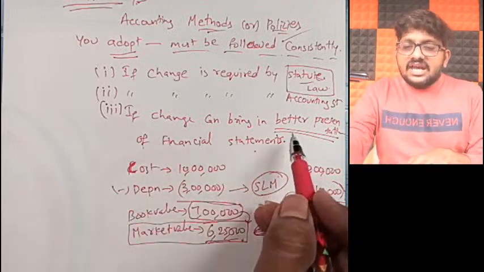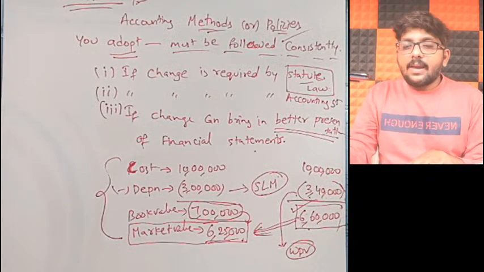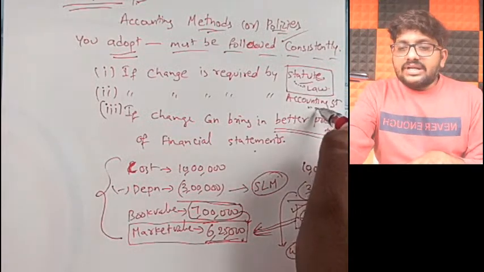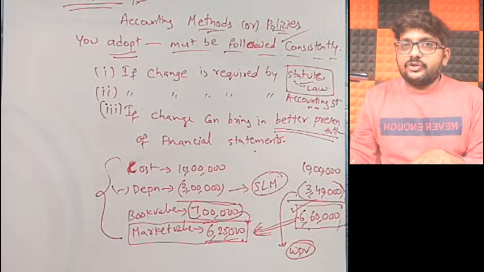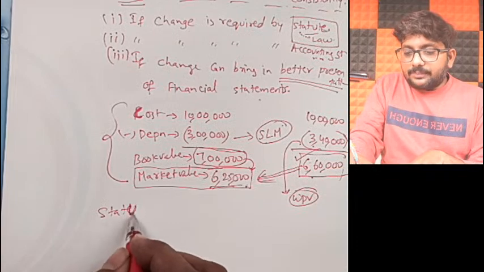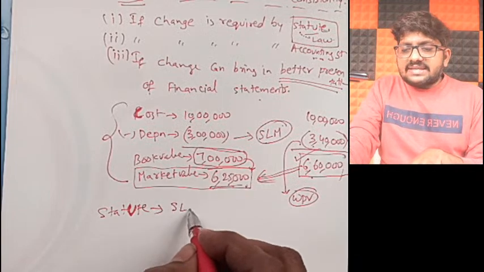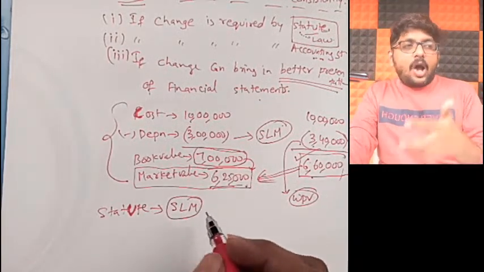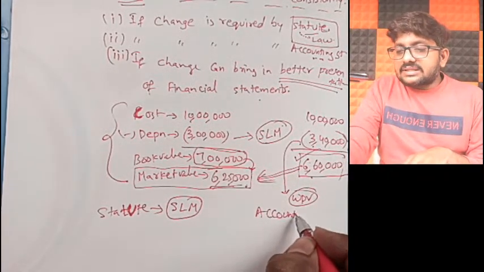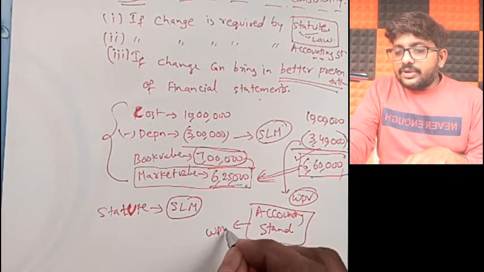So I have a question here. If change can bring in better presentation of financial statements, I understood this example, sir. But the question is, imagine there is a dispute between statute and accounting standards. My statute is telling me to follow SLM, but the accounting standard is saying follow WDV.